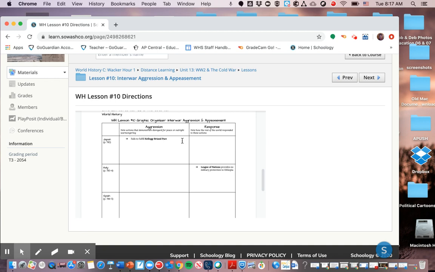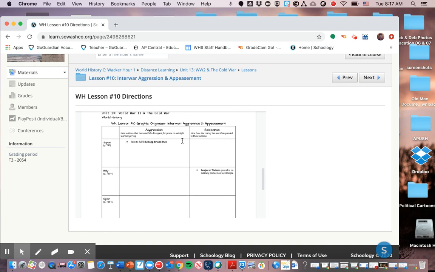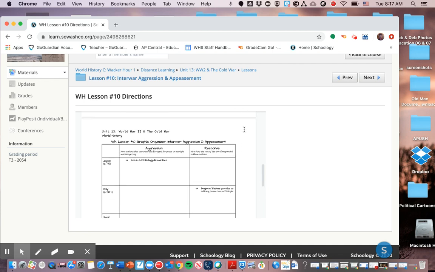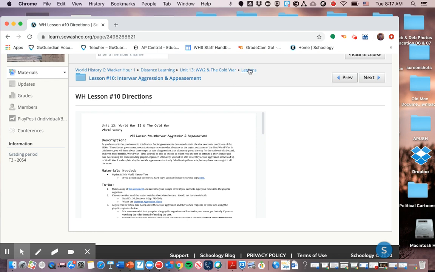And again, you can either read about it or you can watch the video that Ms. Krenz produced. It's highly recommended that you actually print this graphic organizer out if you watch the video, just so you don't need to go back and forth. So once you make a copy, just print it out. You can handwrite your responses and then take a picture and submit your images. And then after you complete this graphic organizer, you have your quiz for lesson 10.